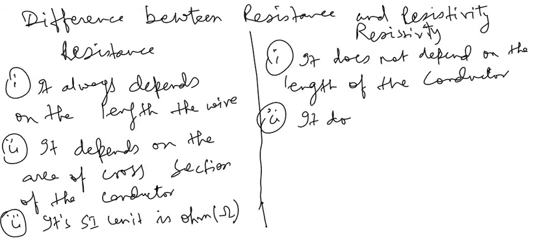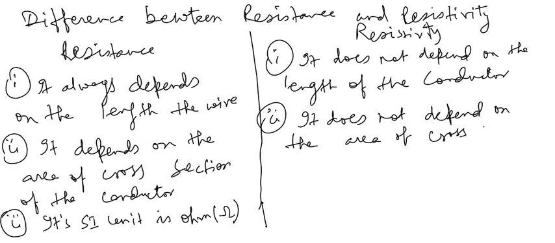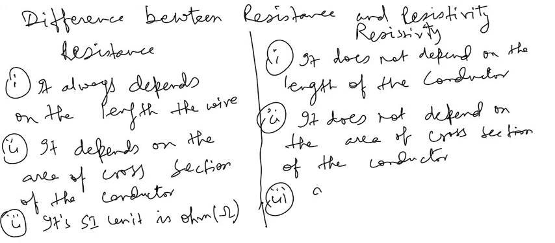It does not depend on the area of cross section of the conductor. Its SI unit is ohm meter.